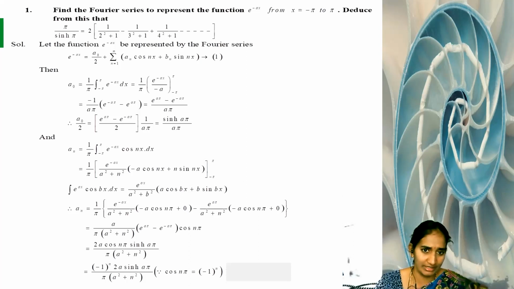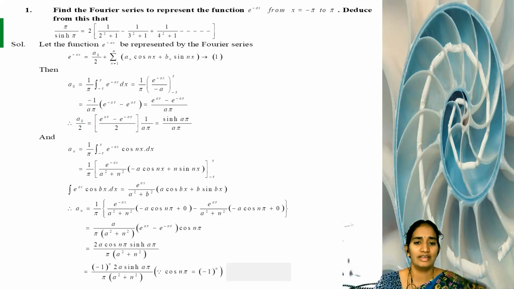So the next step we get e power a pi minus e power minus a pi, by a. Now listen, in your question, in terms of hyperbolic functions, we know the general formula for the hyperbolic function sin h ax, where h means hyperbolic function.